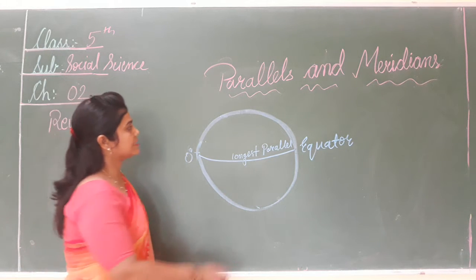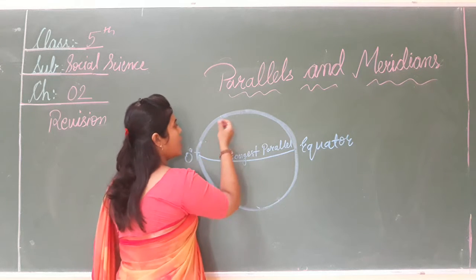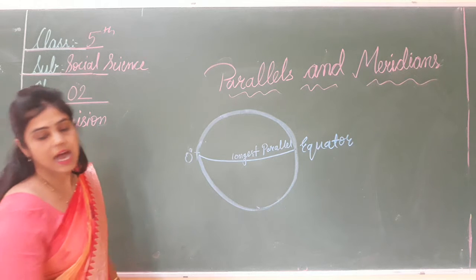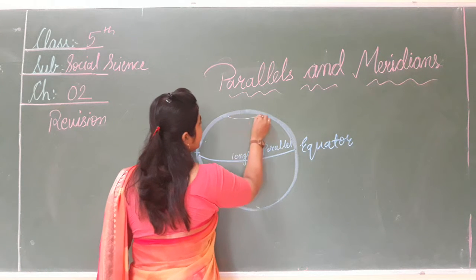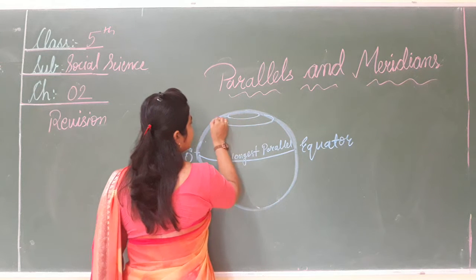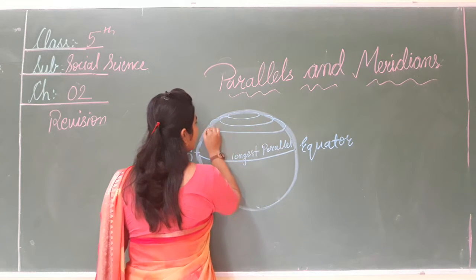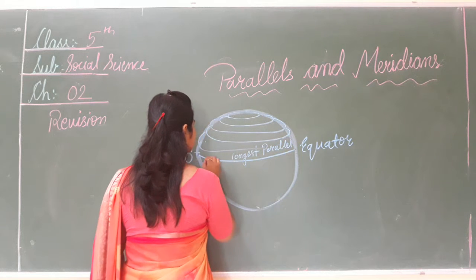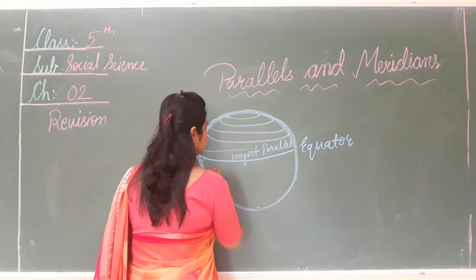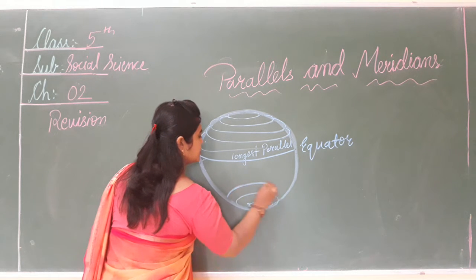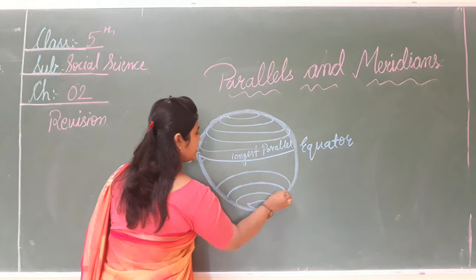These parallels are a set of circles. All these parallels are complete circles, likewise this. See, these are the parallels.